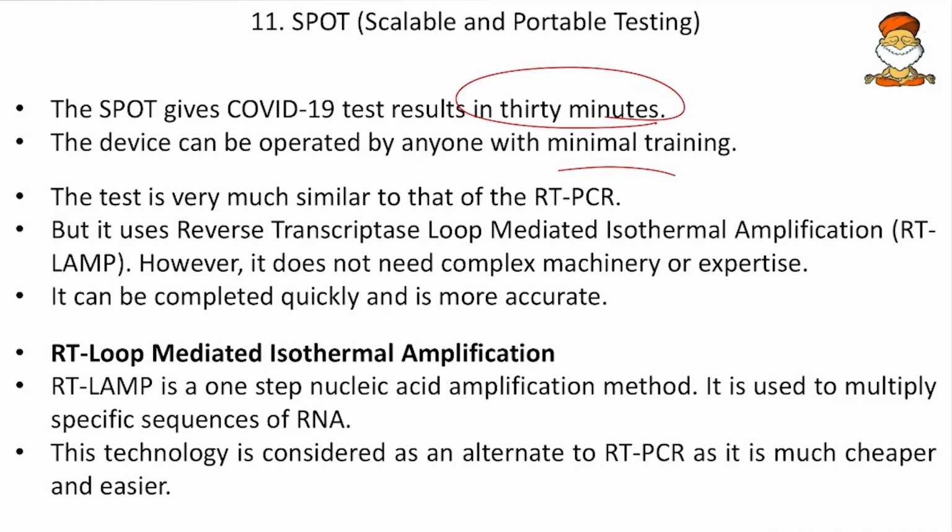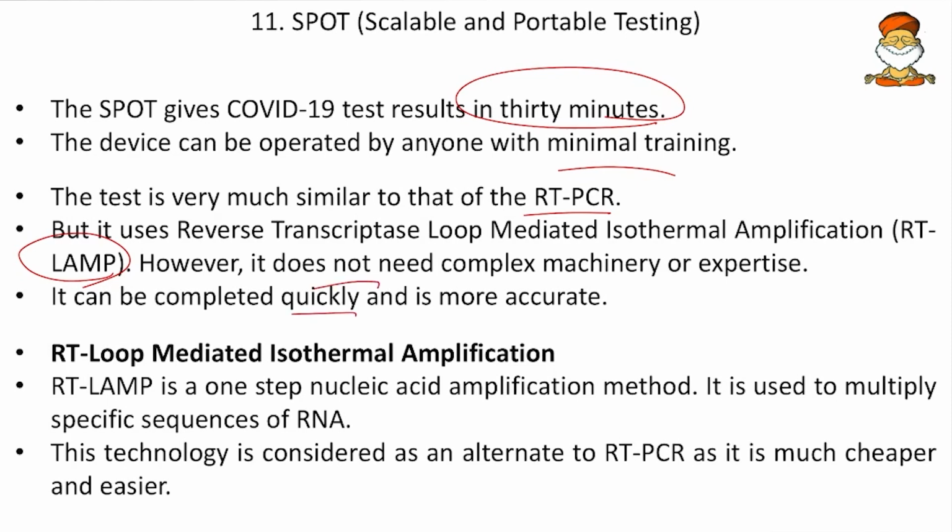Then the test is very much similar to that of RT-PCR, that is the reverse transcription and polymerase chain reaction, the same procedure goes. But it uses reverse transcription loop mediated isothermal amplification, that is the RT-LAMP technique. And however, it does not need complex machinery or expertise. So this RT-LAMP technique is different from the RT-PCR. So we don't require an RT-PCR machine per se to do this RT-LAMP technique.